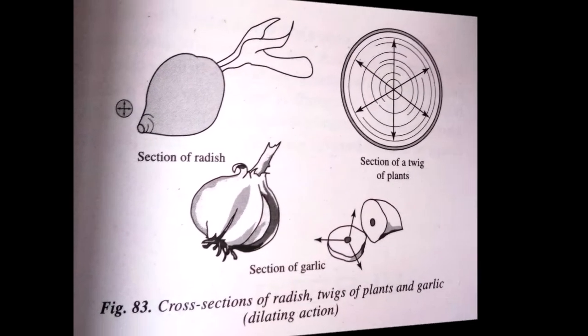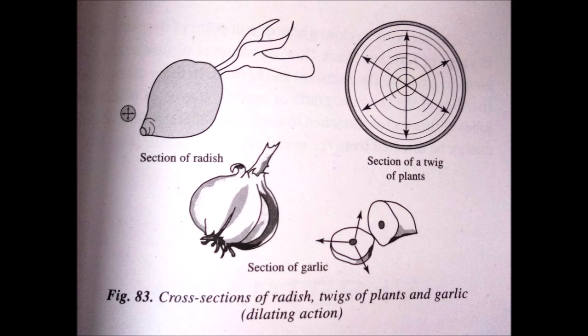Cross sections of the twigs of the plants having dilating or resolving action can be used to relieve spasm. Since the stems of the plants grow from the core to the bark, naturally the flow of the energy goes from the center to the periphery. The cross sections of the roots, fruits, vegetables have the same property.